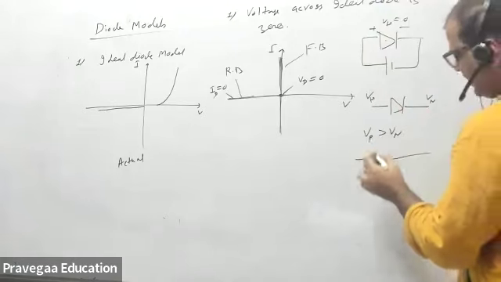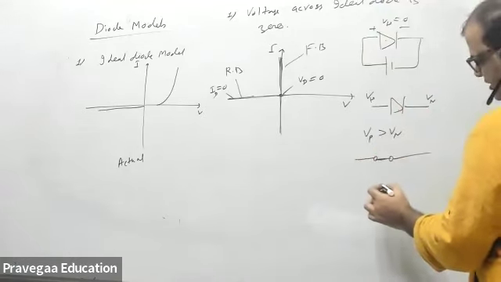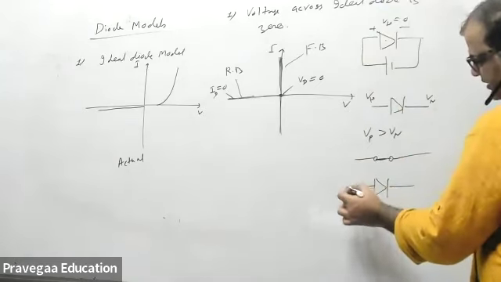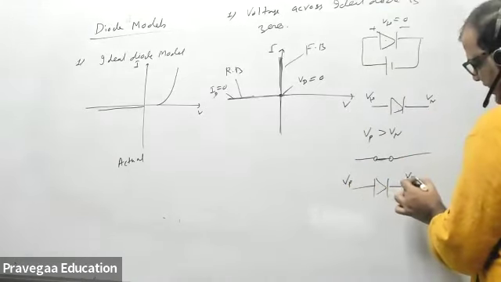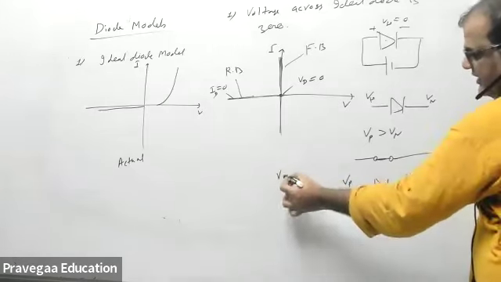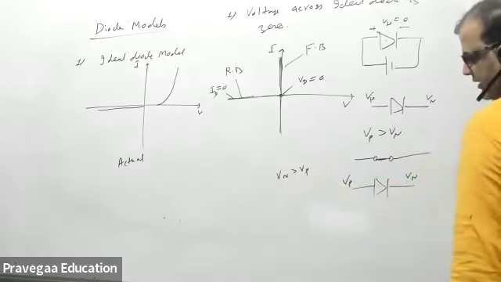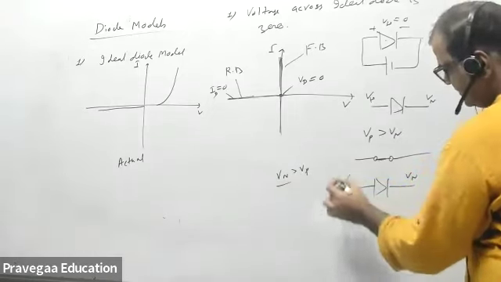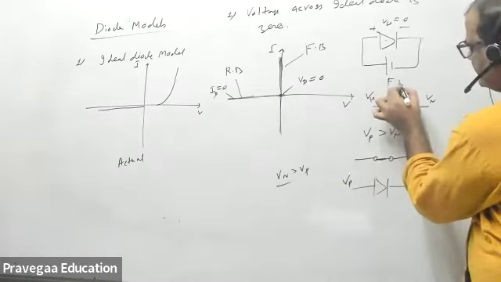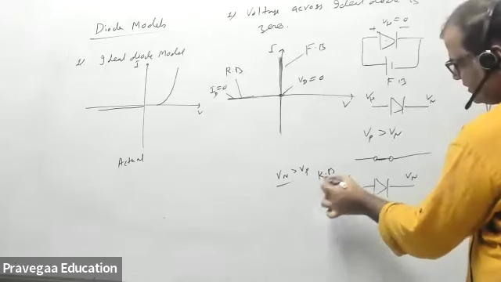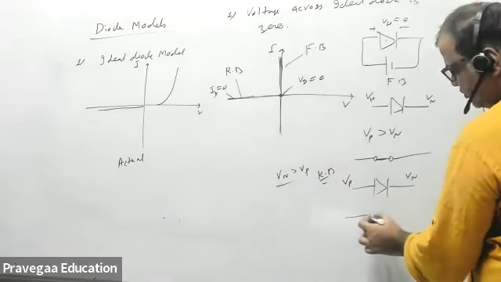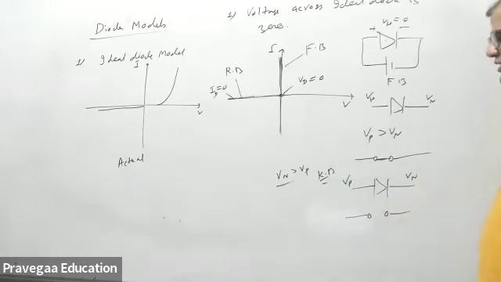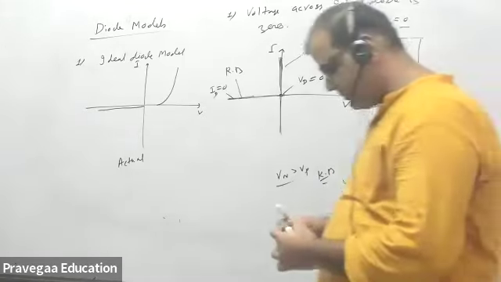And whenever you apply reverse bias, that means whenever VN is greater than VP, this is the reverse bias. Because no current is flowing, you can treat the diode as an open circuit.